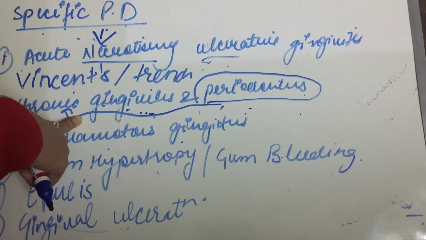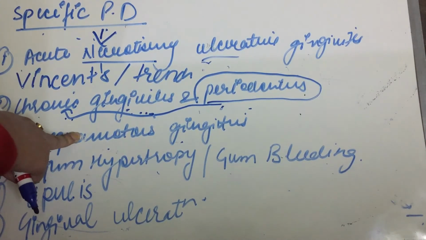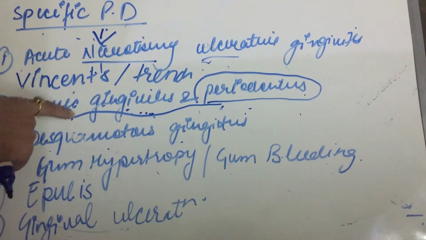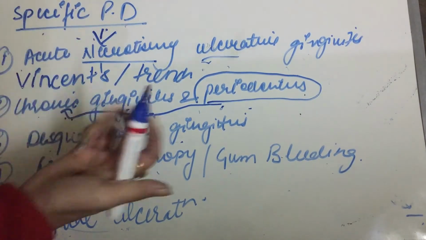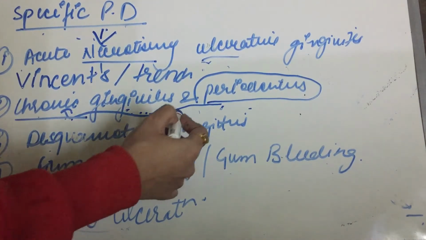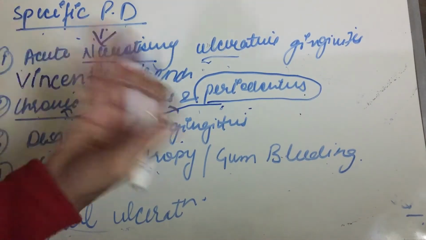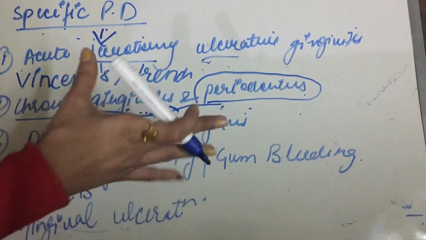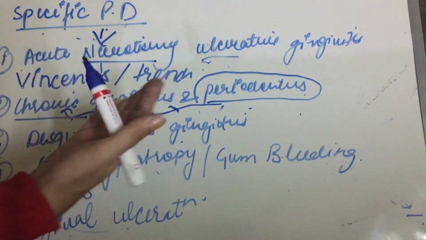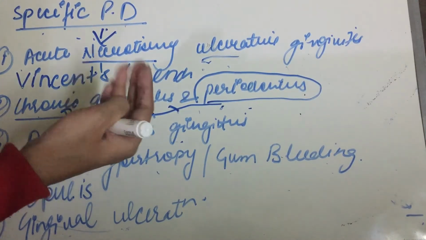Okay, and it may cause subacute endocarditis in the patient with congenital or acquired valvular heart disease, and also in patients having a valve prosthesis. So if we see a patient with chronic gingivitis and periodontitis, we can assume that the patient has heart disease or has a valve prosthesis. Okay, and if there is a patient with a valve prosthesis, then he or she is at a higher risk of having chronic gingivitis and periodontitis.